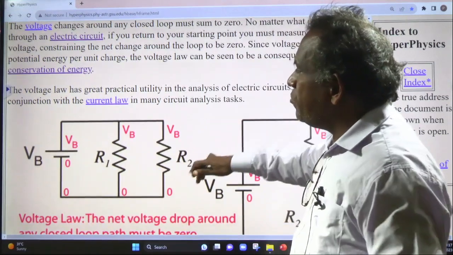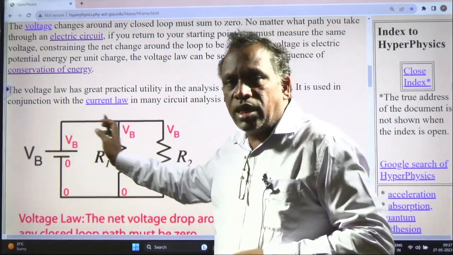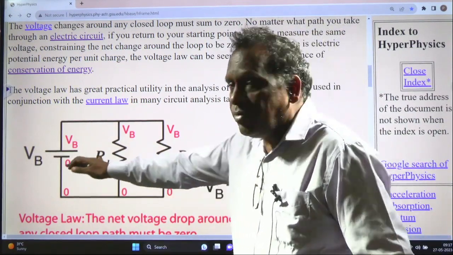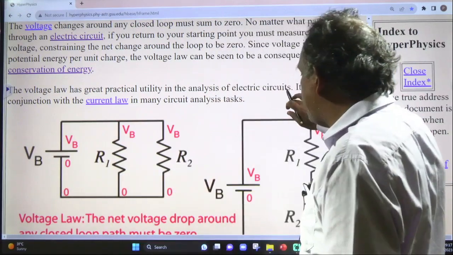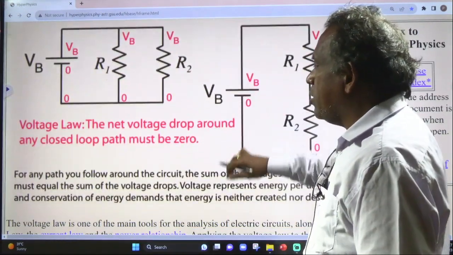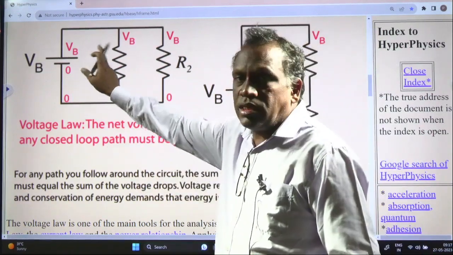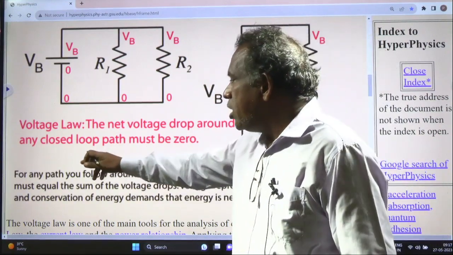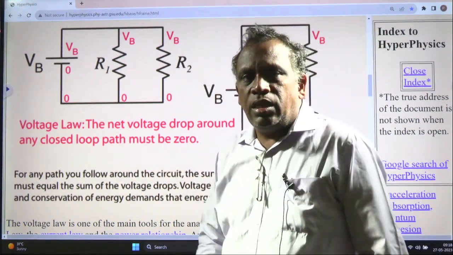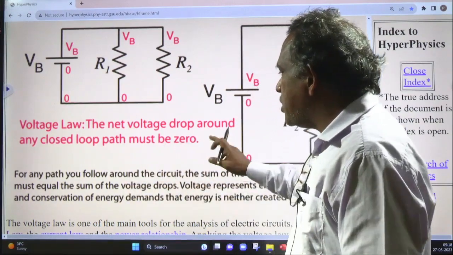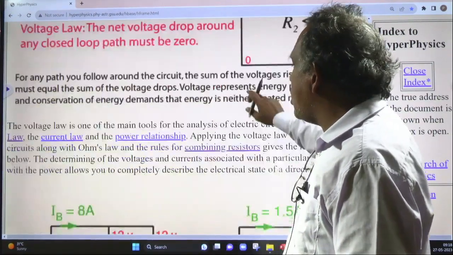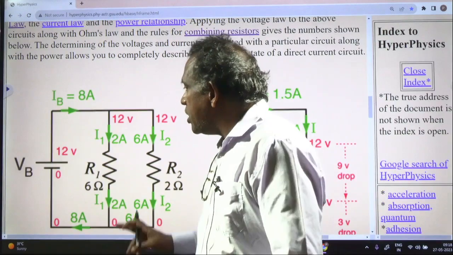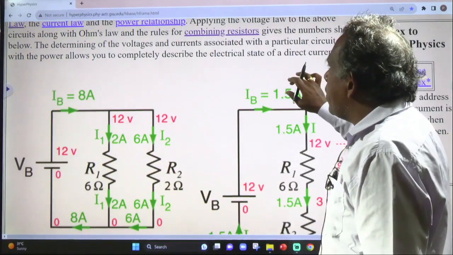It means that if there is a circuit, it consists of resistors R1 and R2, and VB is the potential difference. If you observe carefully, the voltage law says that the net voltage drop around any closed loop must be 0. That is what it is explaining. The voltage law also explains the law of conservation of energy. Energy will be constant.